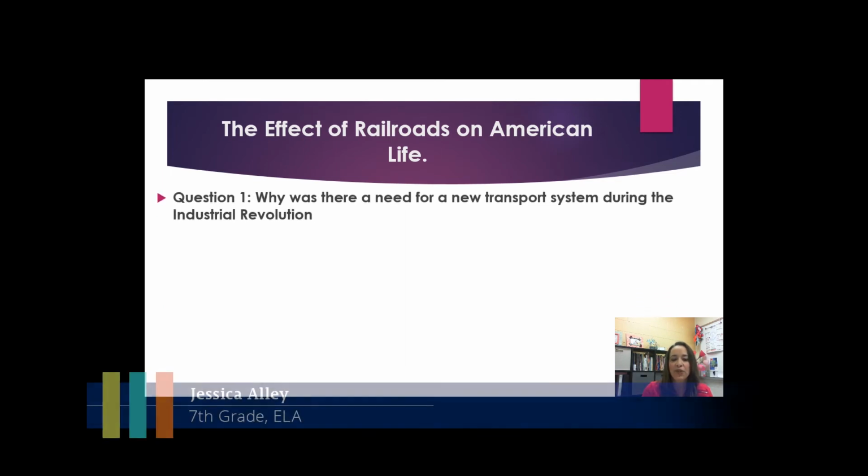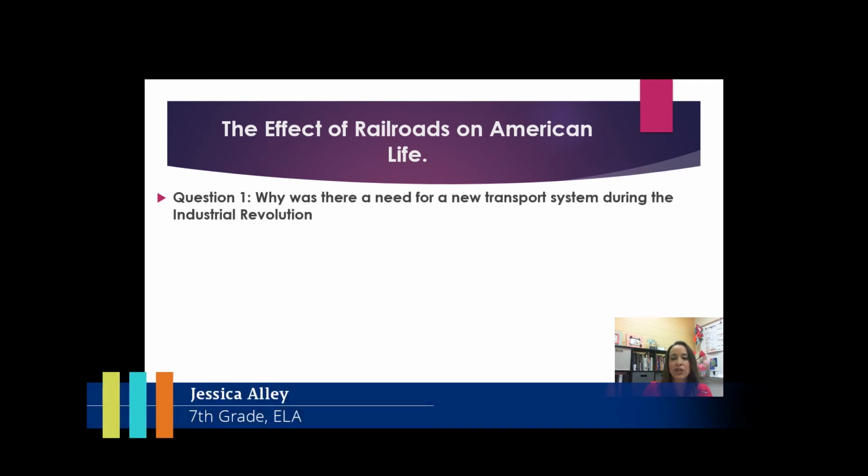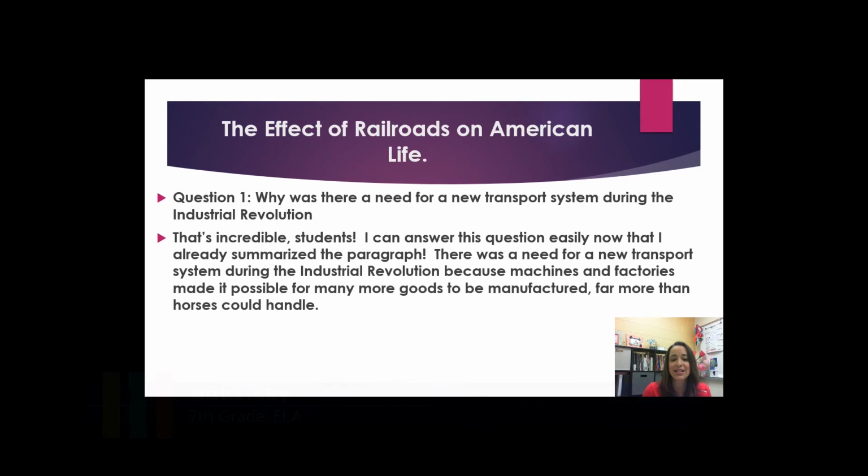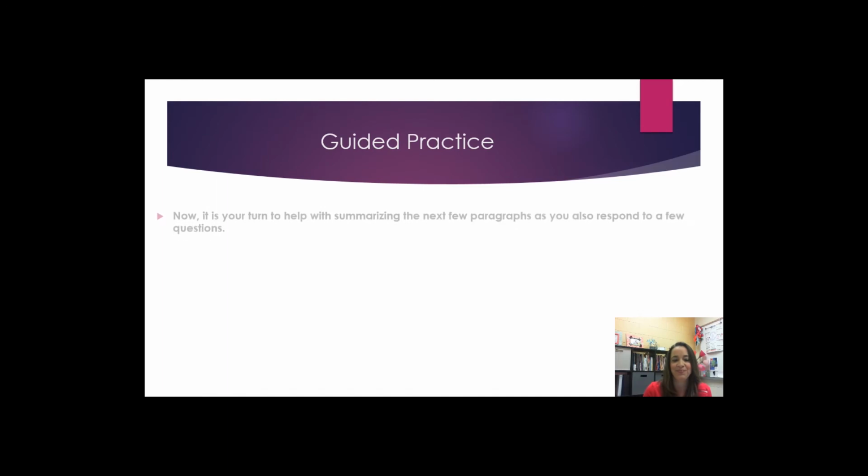Why was there a need for a new transport system during the Industrial Revolution? That's incredible, students. I can answer this question easily now that I've already summarized the paragraph. There was a need for a new transport system during the Industrial Revolution because machines and factories made it possible for many more goods to be manufactured, far more than horses could handle.